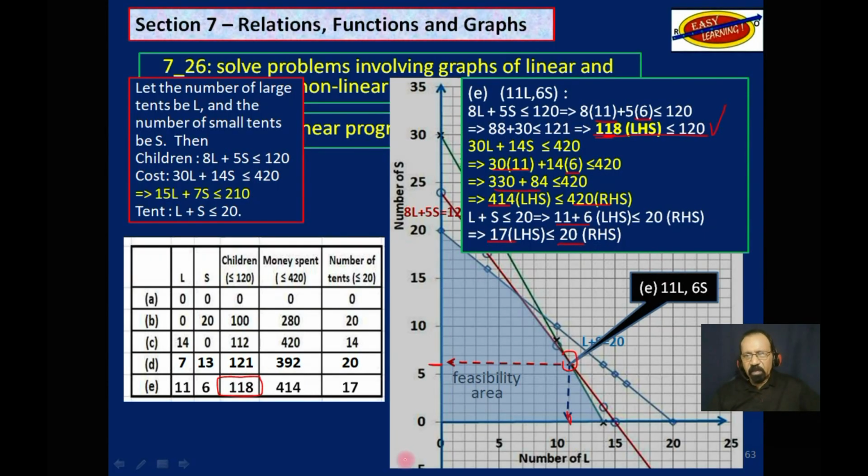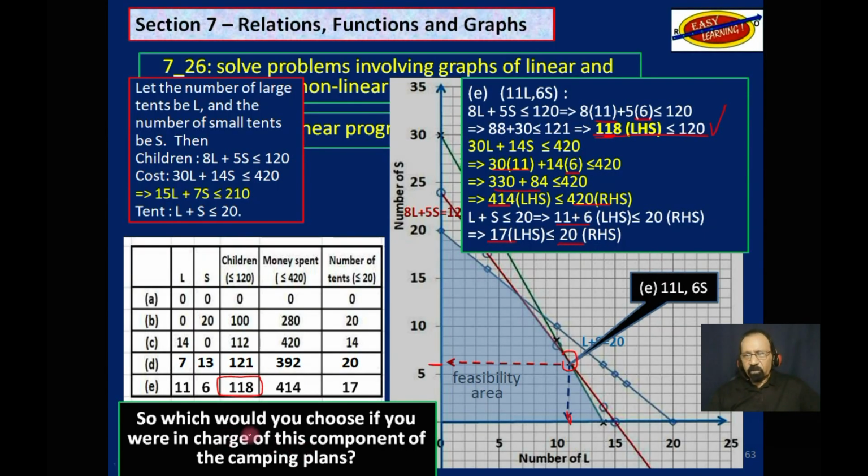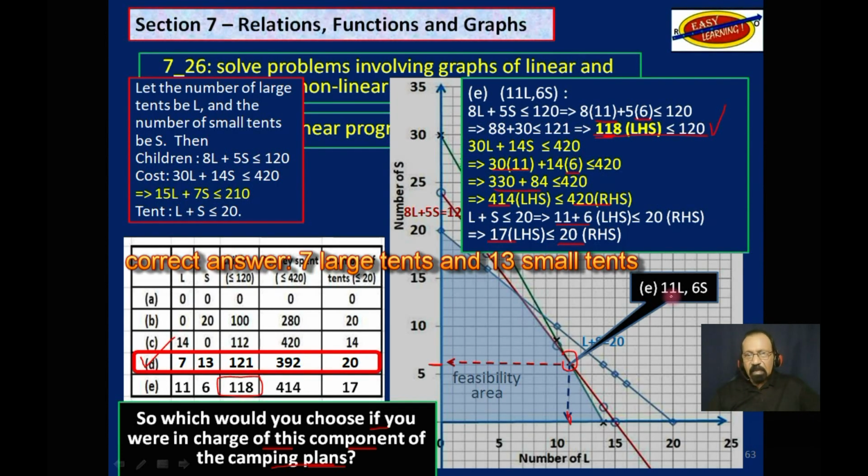So the question now is, which would you choose if you were in charge of this component of the camping plans? Or in a math class, which is the correct answer? And obviously, the correct answer is D.